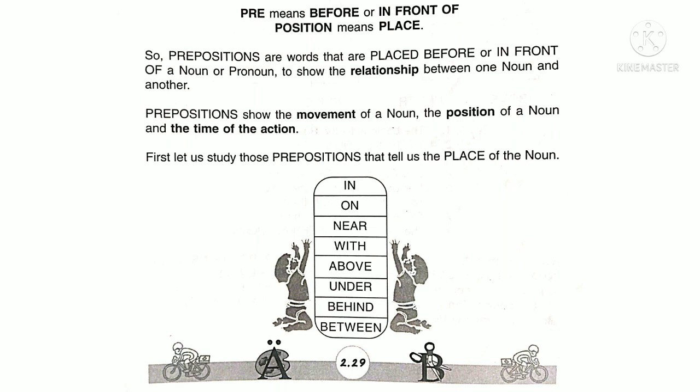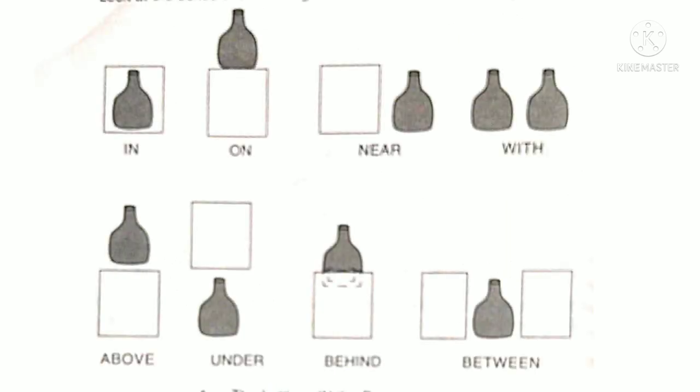These prepositions show place. With these pictures, you can understand better. The bottle is in a box. The bottle is on the box. The bottle is near the box. The bottle is with other bottle. The bottle is above the box.